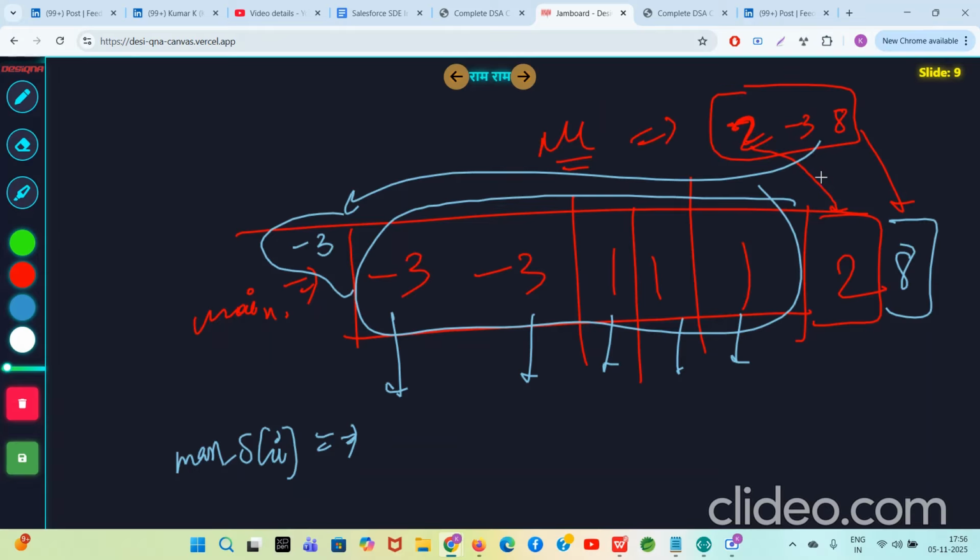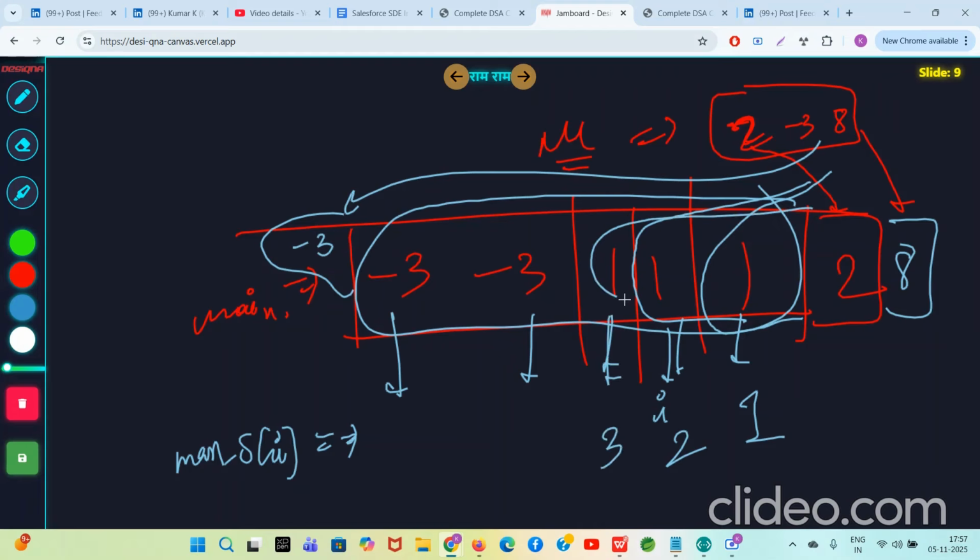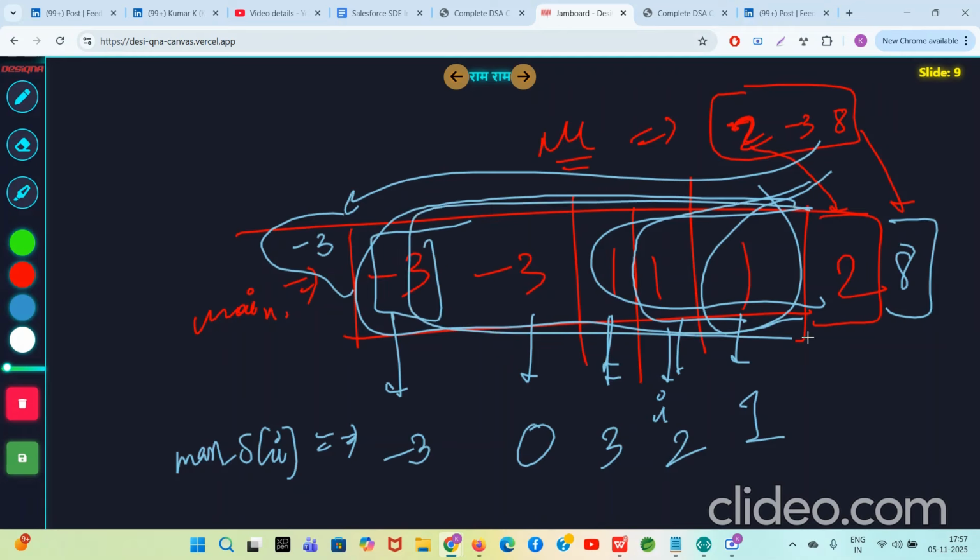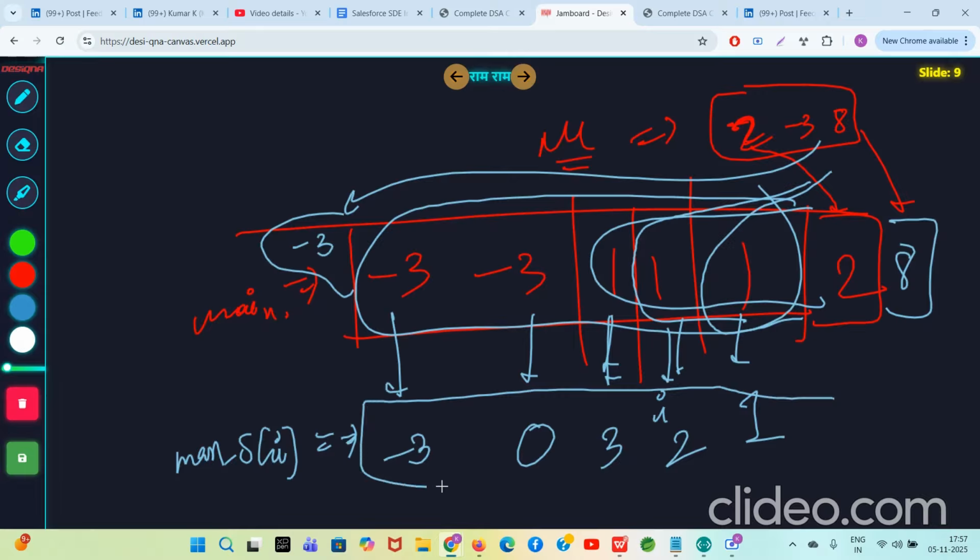What is the maximum subarray sum? If your array is starting at this index, it is 1. If your array is starting at this index I, the maximum subarray sum is 2. If starting at this, it is 3. Here, the maximum subarray sum will be minus 3 plus 3, 0. And here it will be minus 3 only. Either you take this or you take this full part. So now you know the max S of I if you only consider the main array, right?